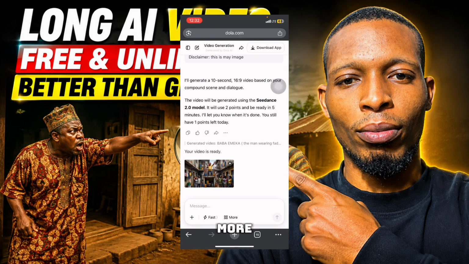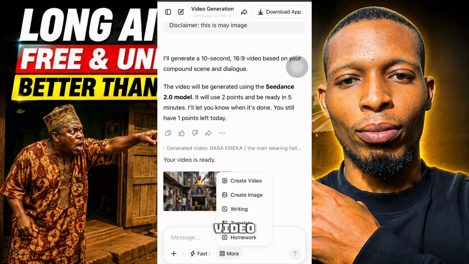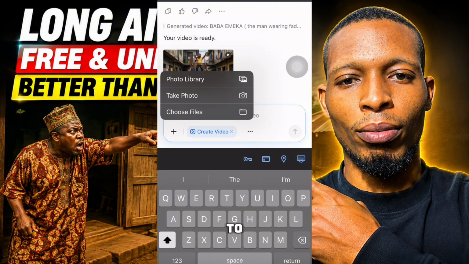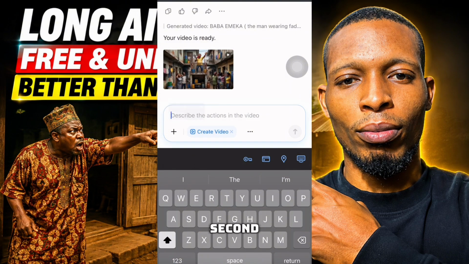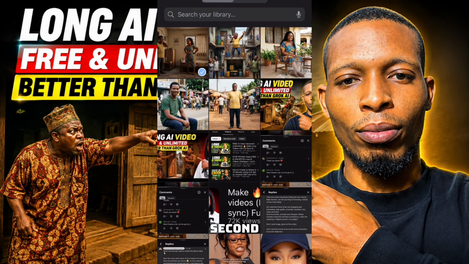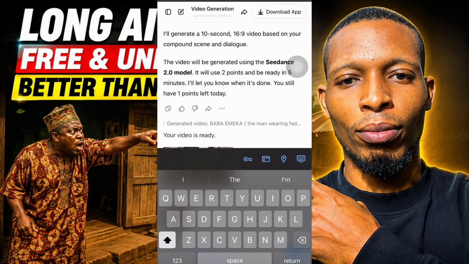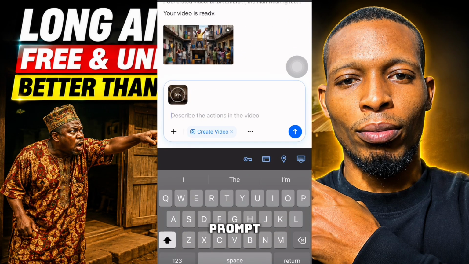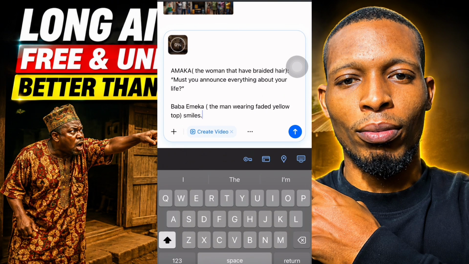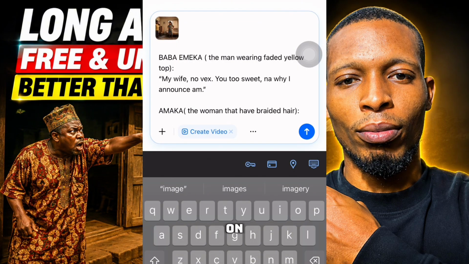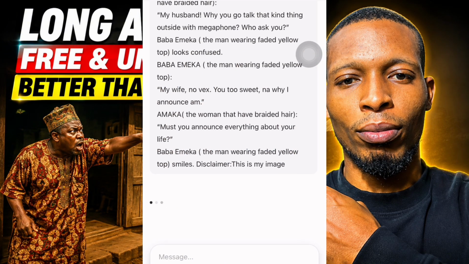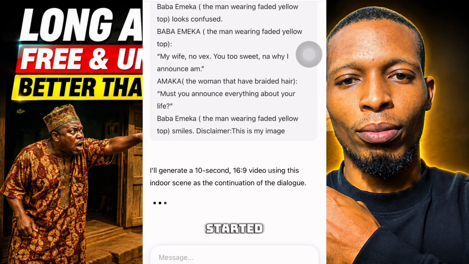Then click on more, then create video, then click on this plus sign to upload the image of the second scene. Now this is the image of the second scene. Then add it, paste that prompt like this, then click on this blue arrow. Now our video has started generating.